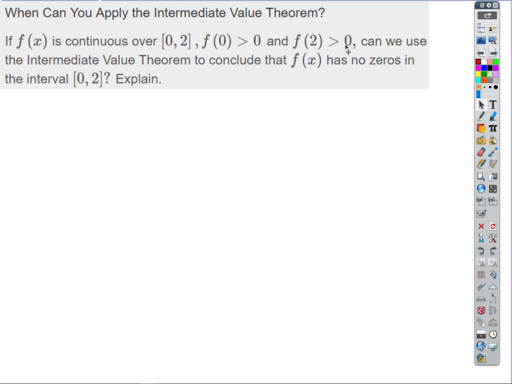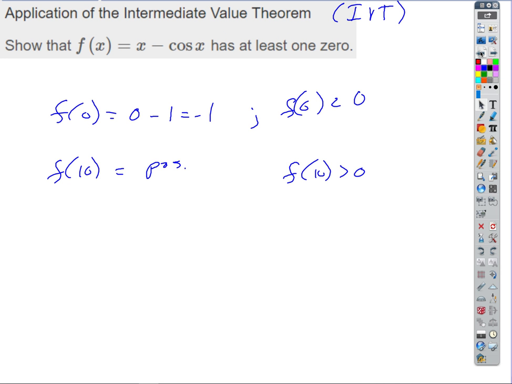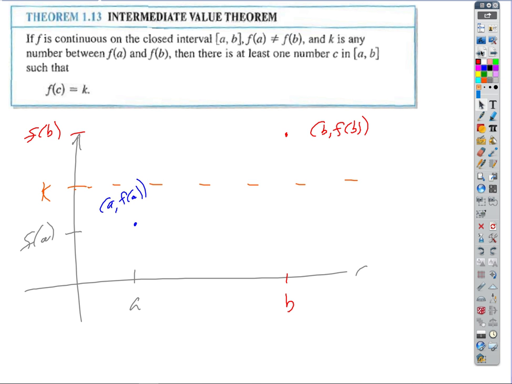So if it's continuous on this interval, the mean value theorem says that if there is some value of the function between f of 0 and f of 2, well, that's not what this is even getting at. All this is telling us is that they're both bigger than 0, right? Does that mean that the function can never be negative? No, not at all. We could go back to a previous example, like this guy right here, right?